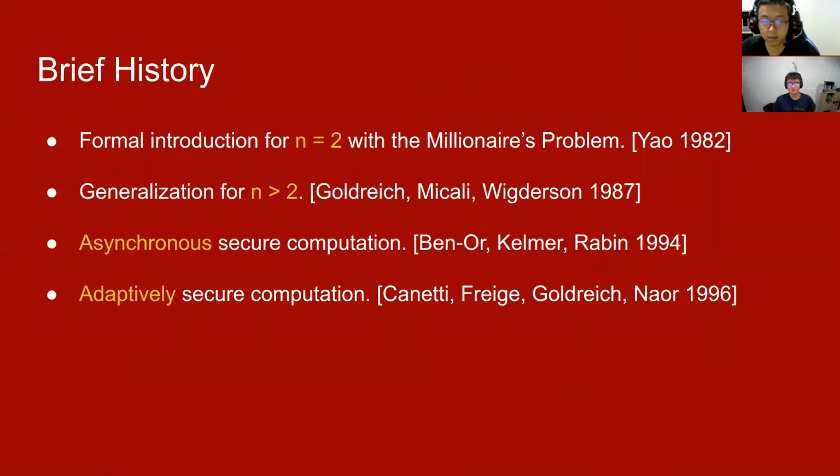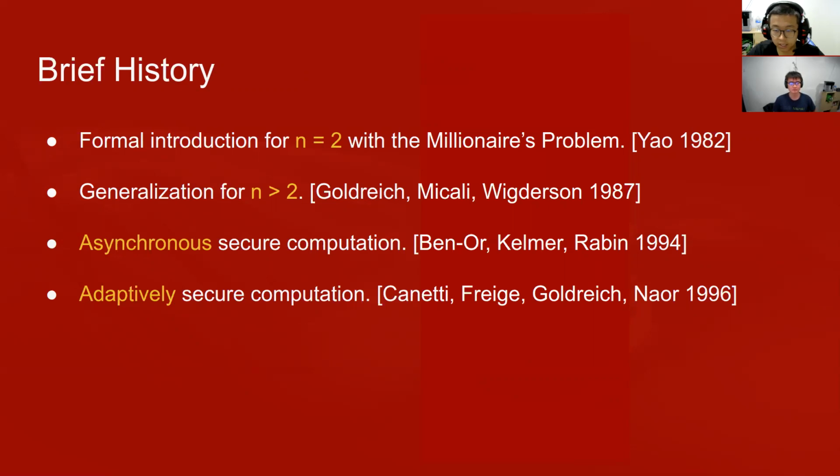And here we'll provide some brief history on the whole research topic. The research topic of MPC basically started with Andrew Yao when he first formulated two-party computation in 1982 with the famous millionaires' problem. And then 5 years later, Goldreich, Micali, and Wigderson generalized the construction to multi-party, where n is greater than 2. This is one of the seminal papers.